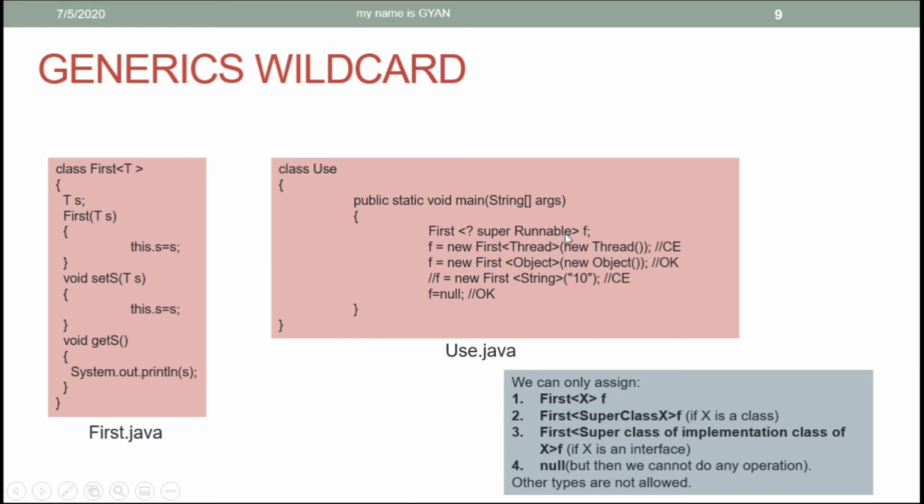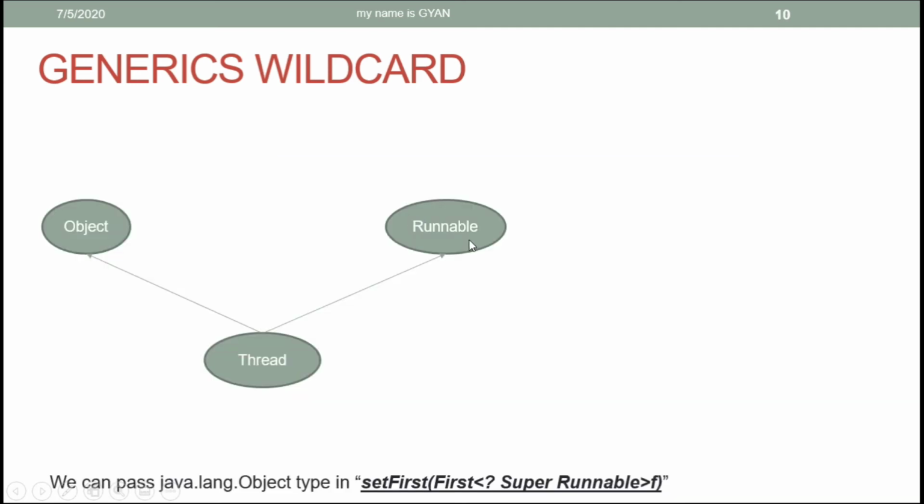Maybe you are not getting my third point, that in the reference variable f, we can store an object of class first with superclass of implementation class of x as its type argument. Let's understand it with more clarity. Runnable is an interface. The implementation class of the interface runnable is the class thread.